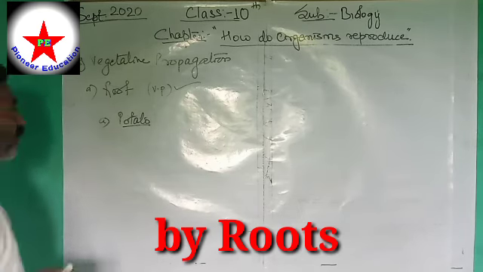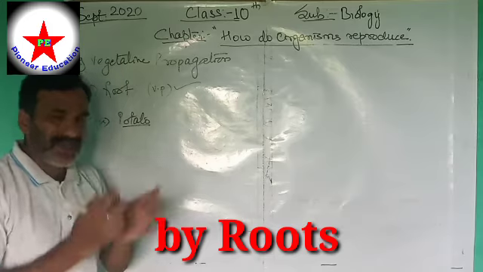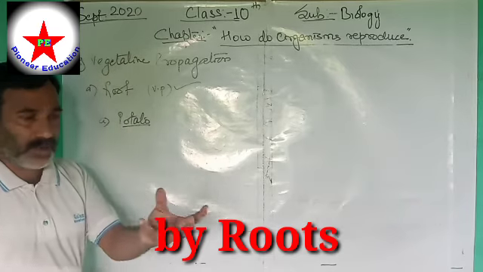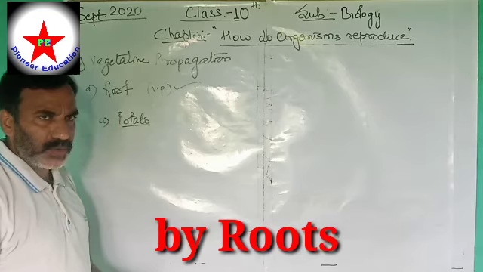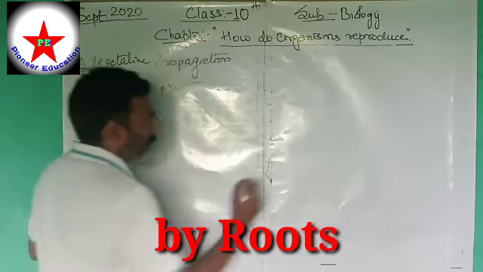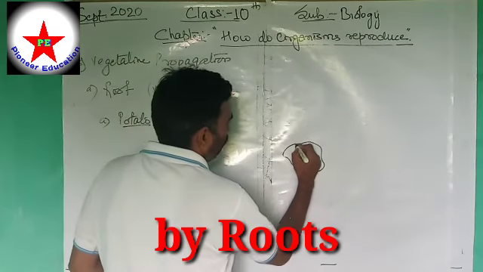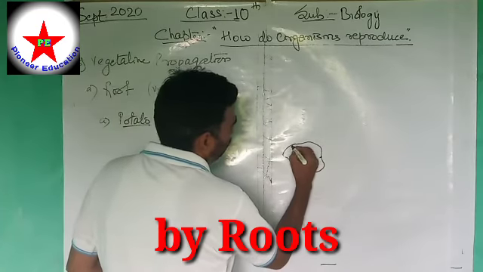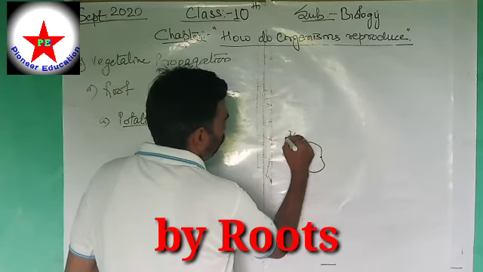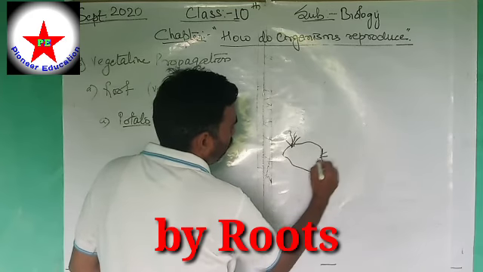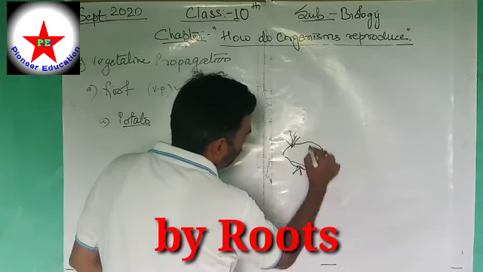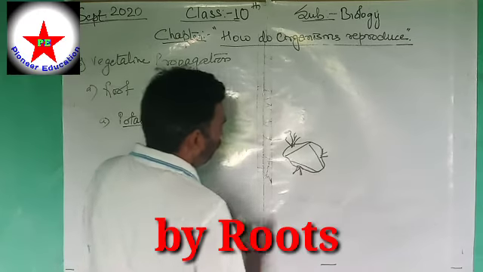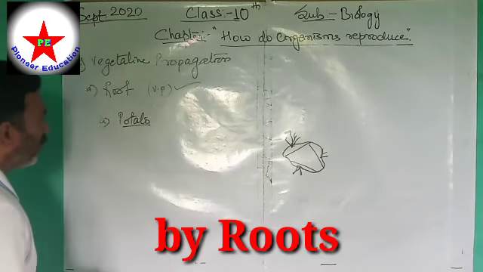Now potato has eyes on it. However, it is a tuber which is on the root of the plant of the potato, that is cut. Suppose this is a potato and these are eyes. From there new shoot and root develop out, and we used to cut these parts and put them in the soil, and a new plant grows.